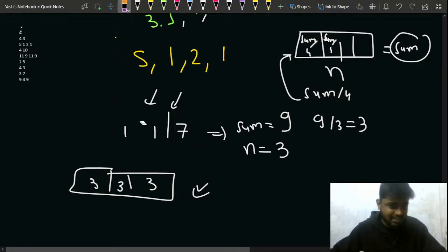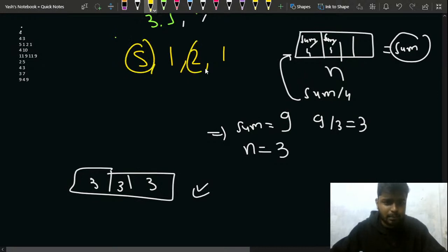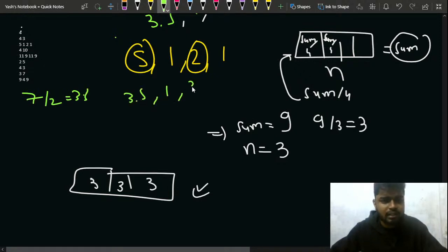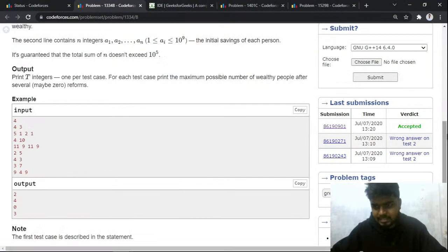So now for this case, similarly, you can see that what you can do is, you can pick this out and you can pick this out. So you pick these two. Okay, it is clear, right? So you have picked these two elements and you'll distribute them only among the people for whom you have taken the sum. So 7 by 2 is nothing but 3.5. So I put 3.5 for this element, then 1 for this, and 3.5 for this, and 1 for this. So can I say that this is the array up till now? Let's read this further.